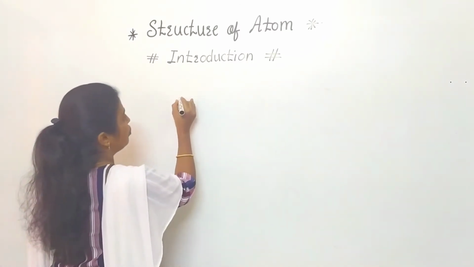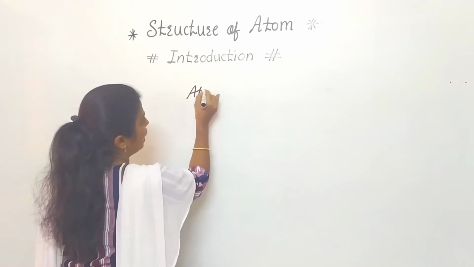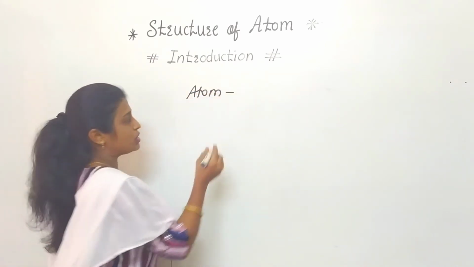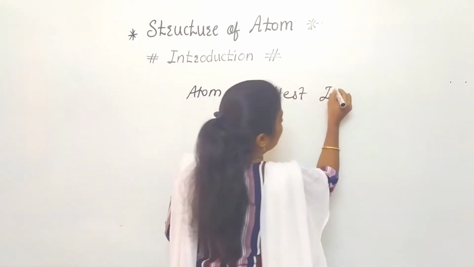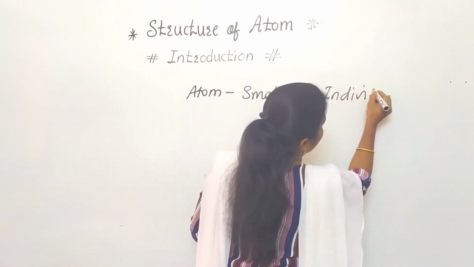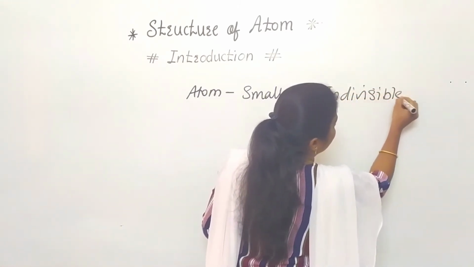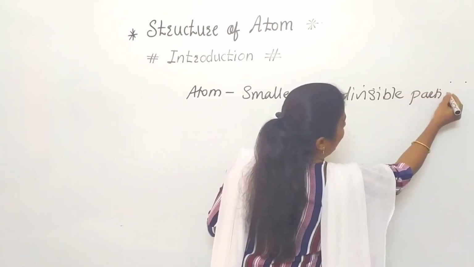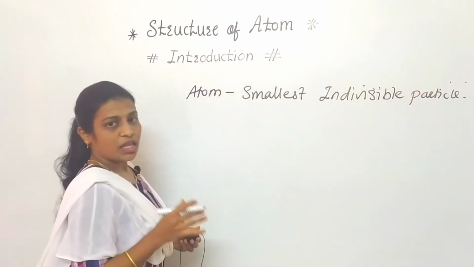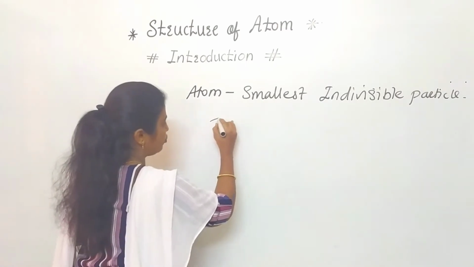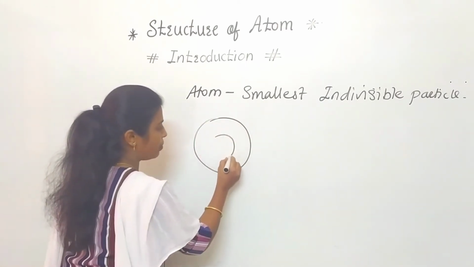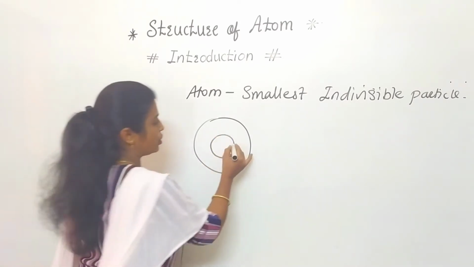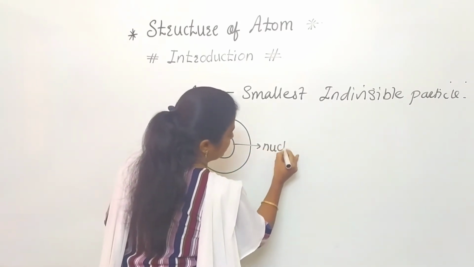Now see here, first one, what is meant by atom. Everyone knows that an atom is a smallest indivisible particle, which is called an atom. Now what is the diagram for the atom? We can say this is the atom. In the atom, the central part is the nucleus.